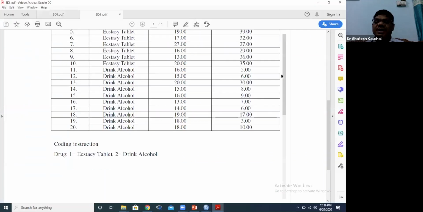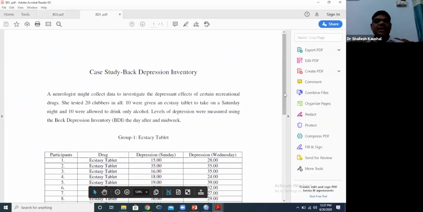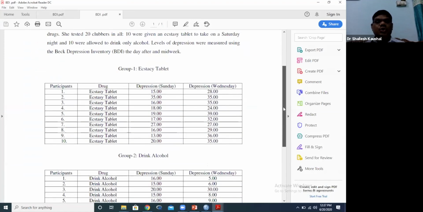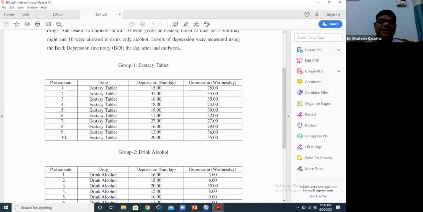Same case study I'm using here. Now I divided this into two groups, one for ecstasy tablet people and another for those who drink alcohol.